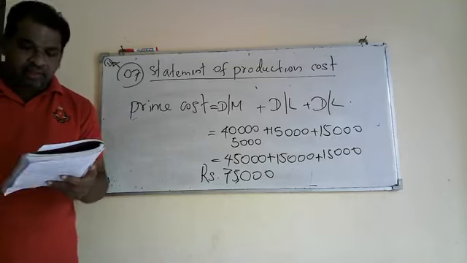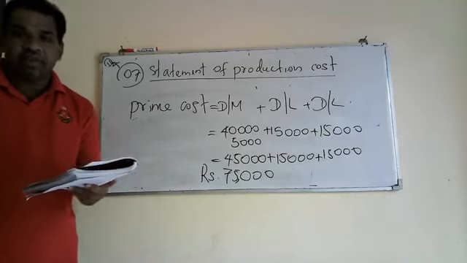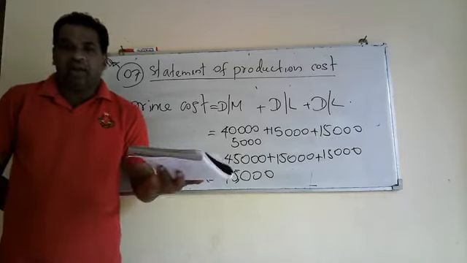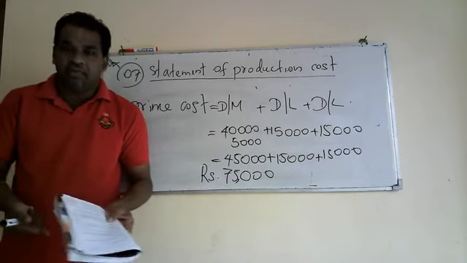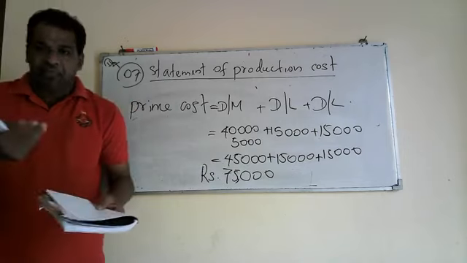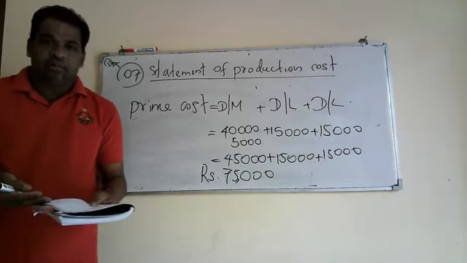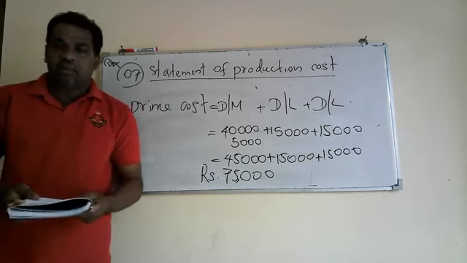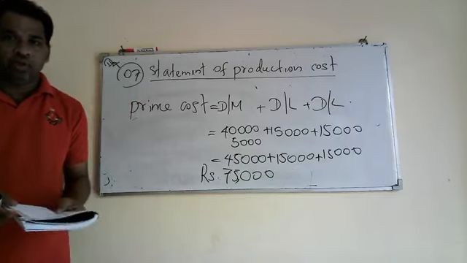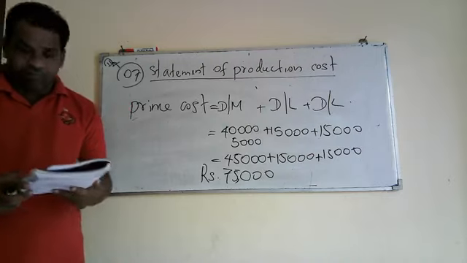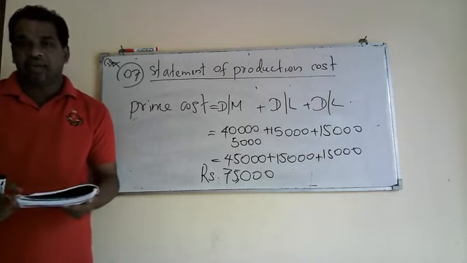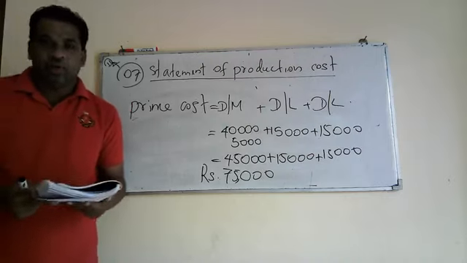Then the 30,000 rent is overheads, because we can't identify rent expenses per unit or production level. We have to absorb it for the whole production depending on the specific method. You will learn those things for A-level. Right. But rent expenses come under indirect other expenses, that is overheads.